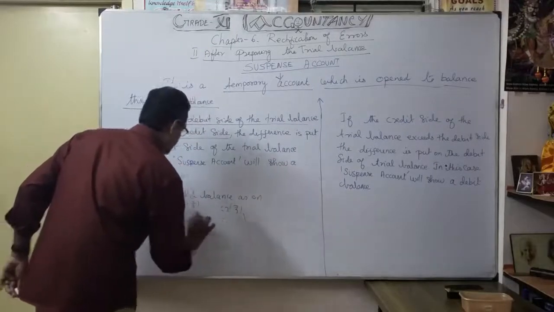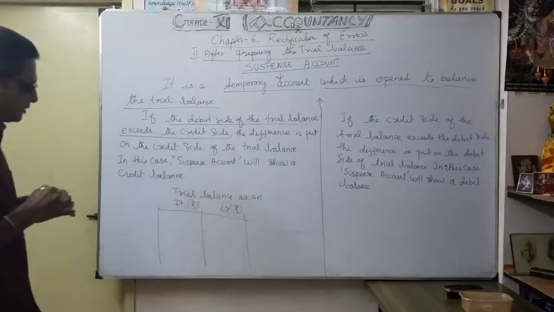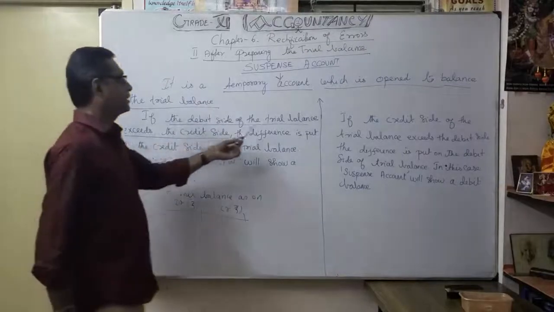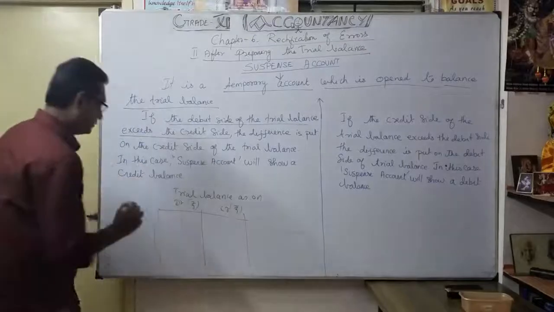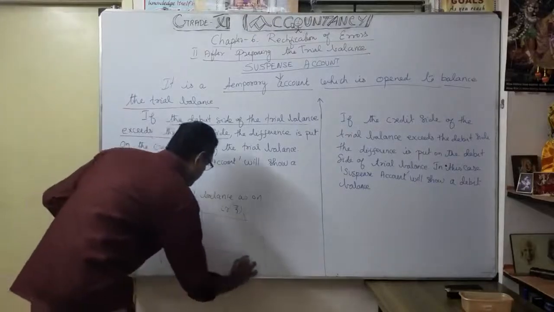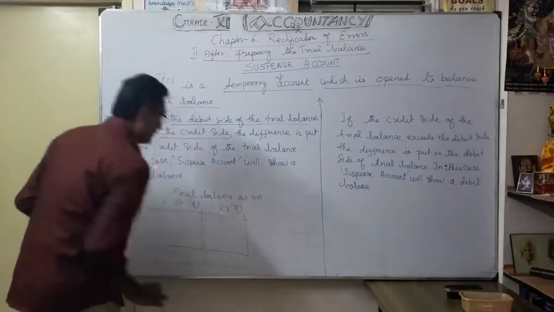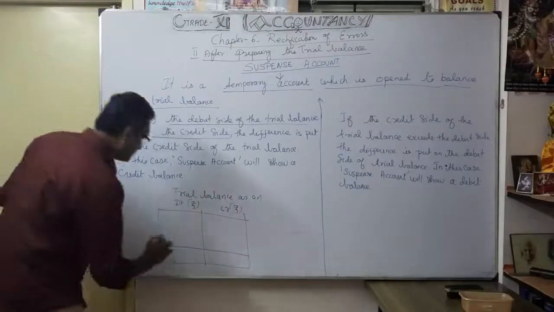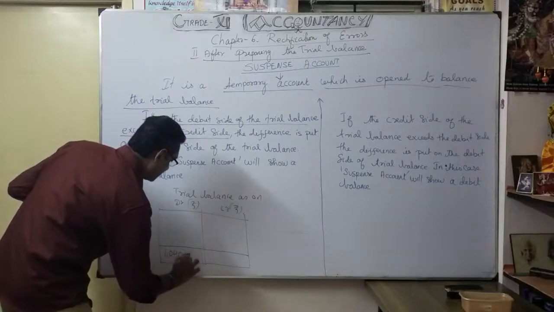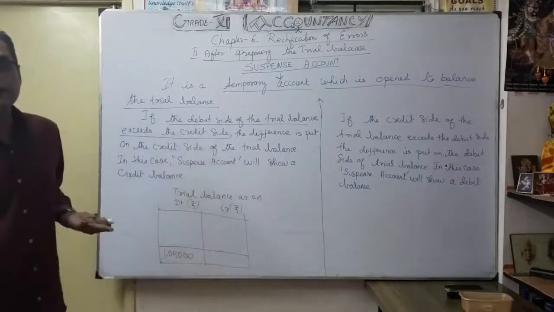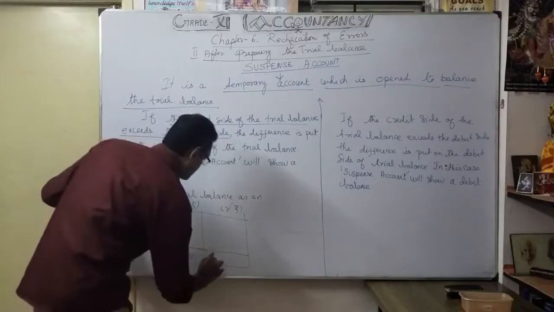See carefully. When you total it, our debit side comes to 1 lakh, but our credit side totals only 80,000.